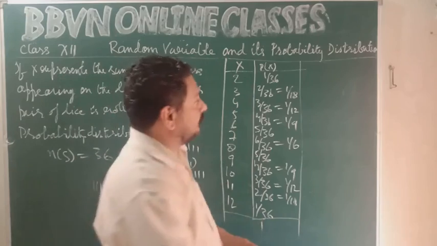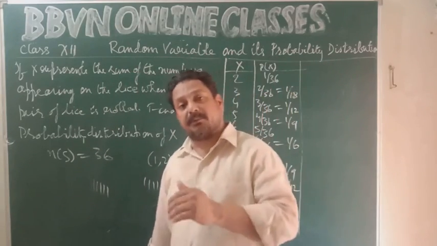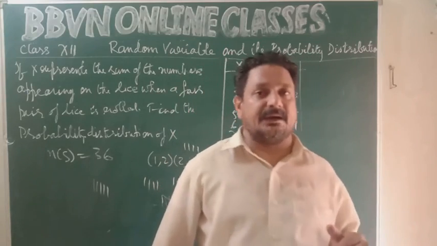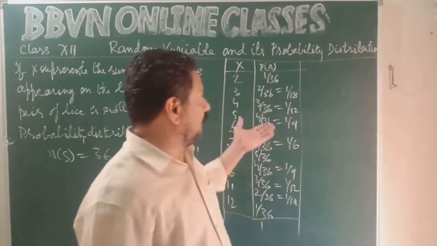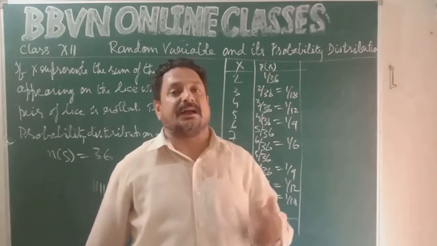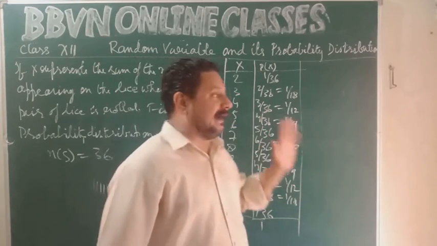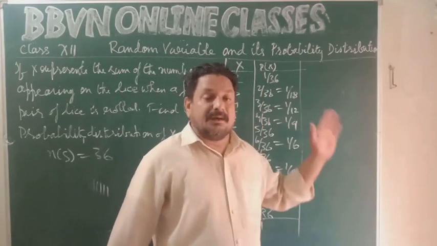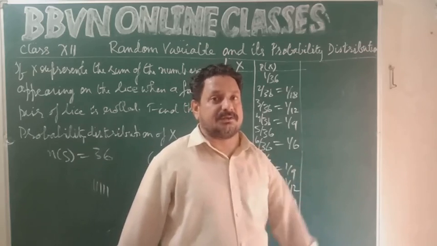Okay, children. So I hope you understood what is a random variable and what is its probability distribution. So try to solve the questions from NCERT. There is something more that is left with this. We have to find mean, variance and standard deviation of any probability distribution. So today we have discussed random variable and its probability distribution. In the next class, we will discuss mean, variance and standard deviation of a probability distribution. Right, children?